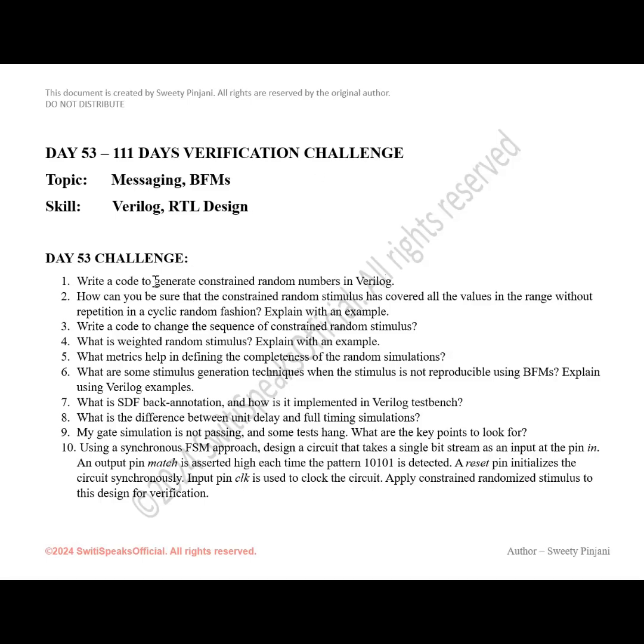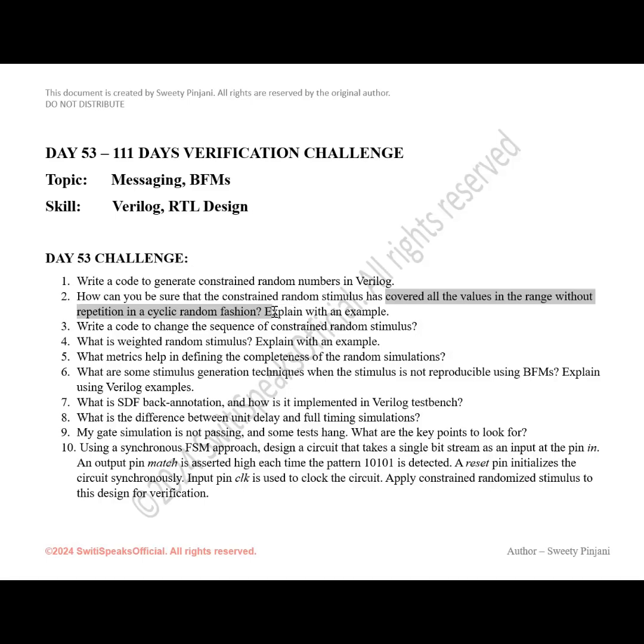The second question is, when you do constraint randomization, you expect a certain range of values to be covered. How can you be sure that when you are doing this constraint randomization, you have covered all the values which you want to cover in the particular range, and you want to cover these values without repetition in cyclic random fashion?